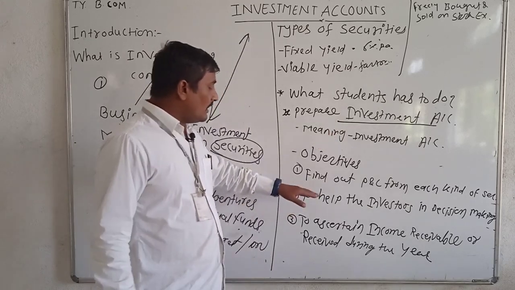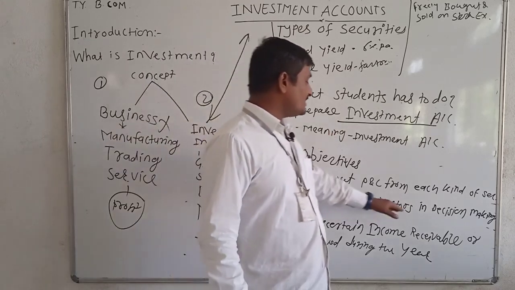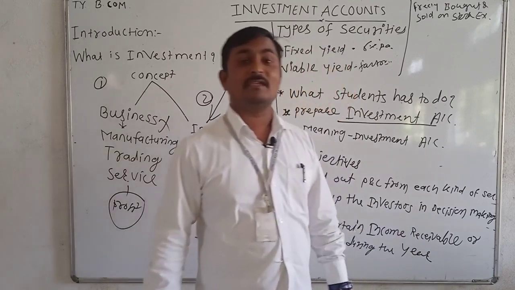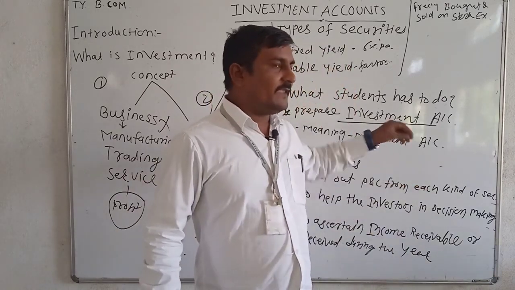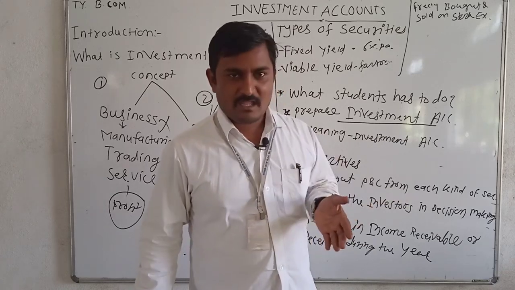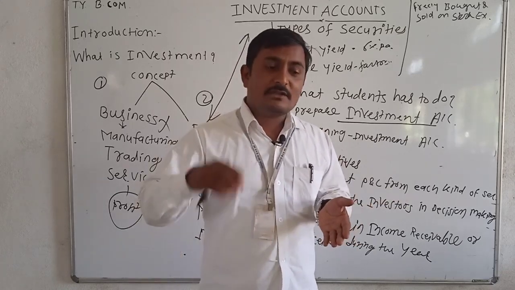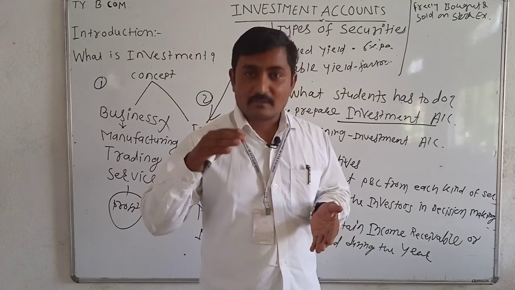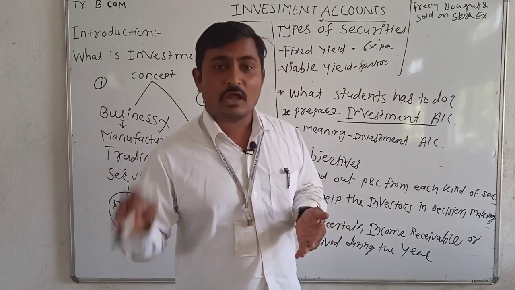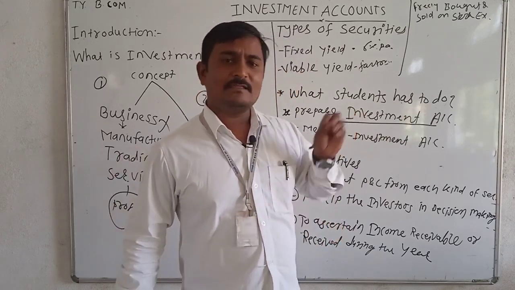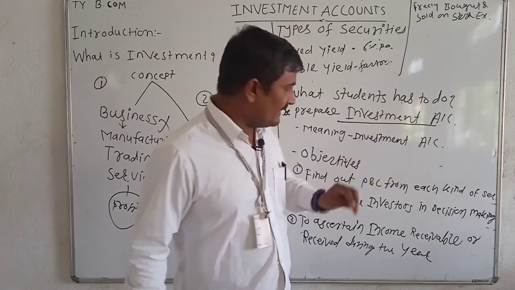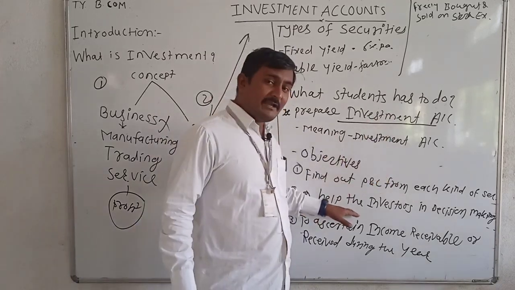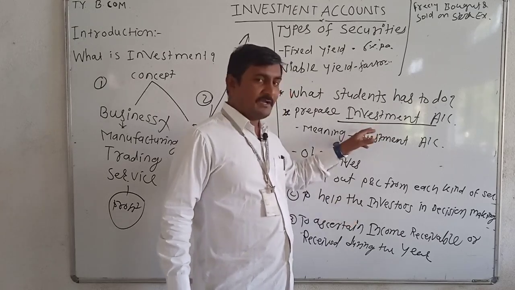Second, to help the investors in decision making. The investor has to take decisions. If he is continuously suffering losses from a particular security, then he will decide to sell it. Then how will he decide? On the basis of investment account.